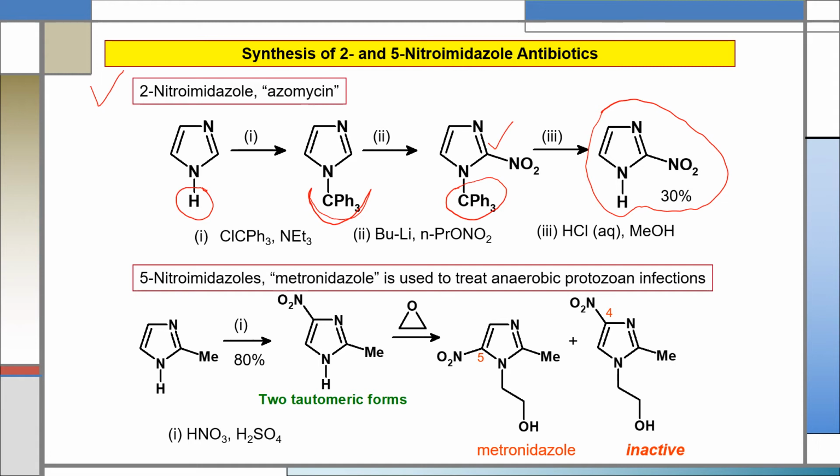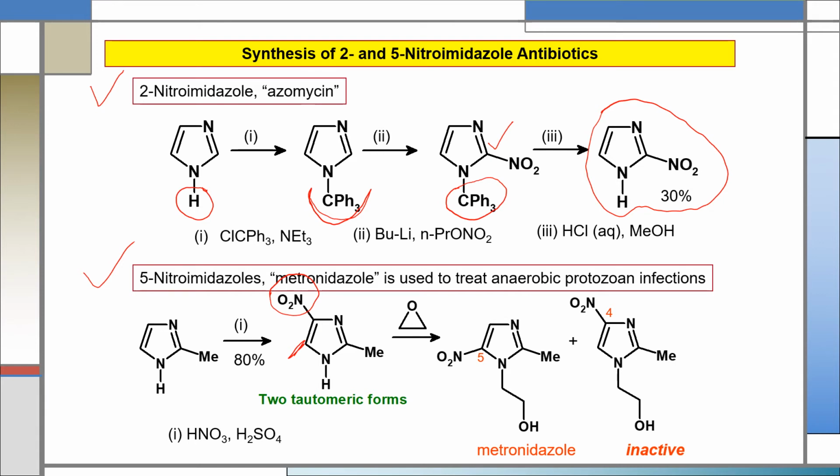Now I shall discuss the synthesis of metronidazole. For metronidazole synthesis, the starting material is 2-methylimidazole. At first we have to do nitration of this 2-methylimidazole. In that case, two products will be formed, that is, one is 4-nitro and another is 5-nitro. That is, we'll get a mixture of two compounds.